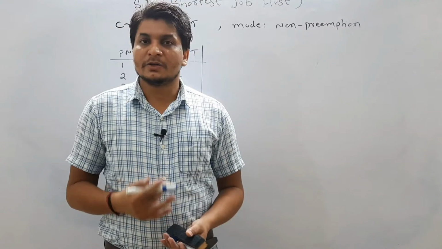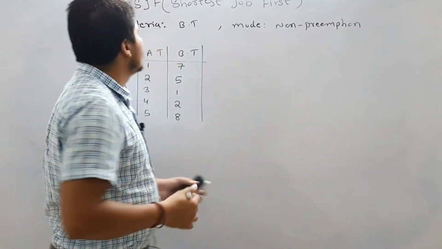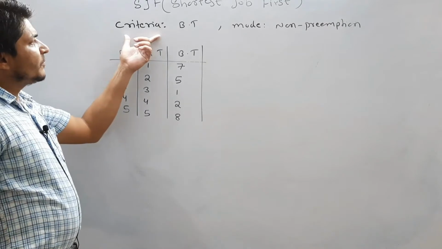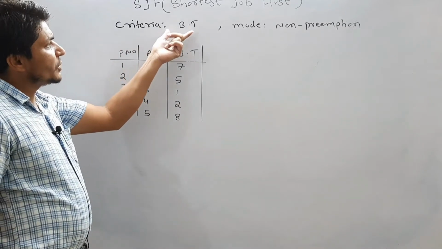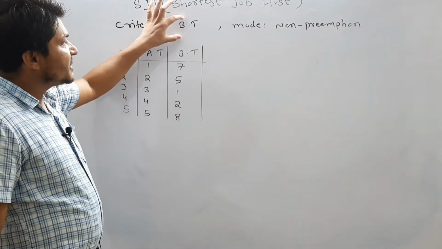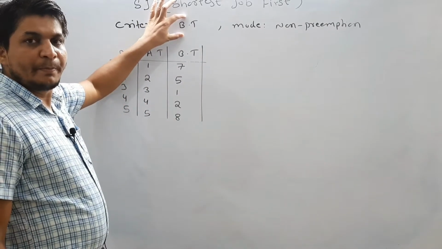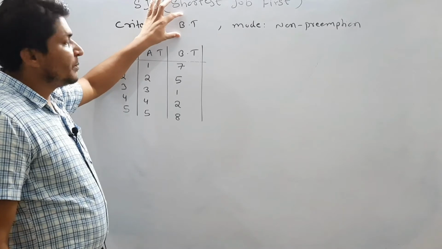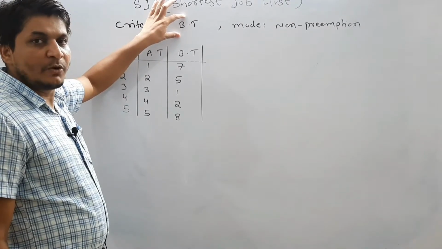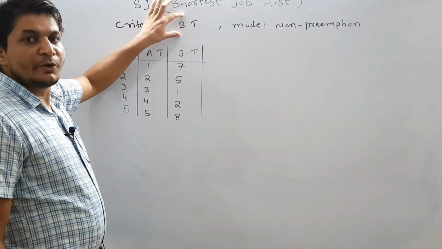Shortest job first, SJF. What is the criteria for execution? Shortest job first, burst time is the criteria. What is the meaning? It means we are going to execute processes based on the burst time. Whichever has the shortest or smaller burst time, that process is going to be executed.